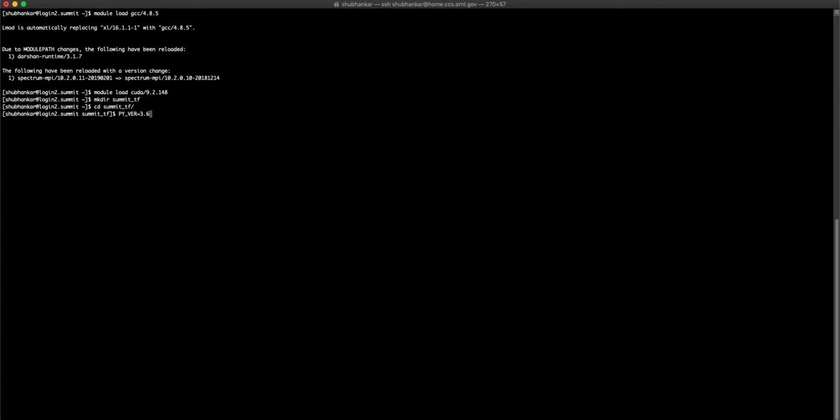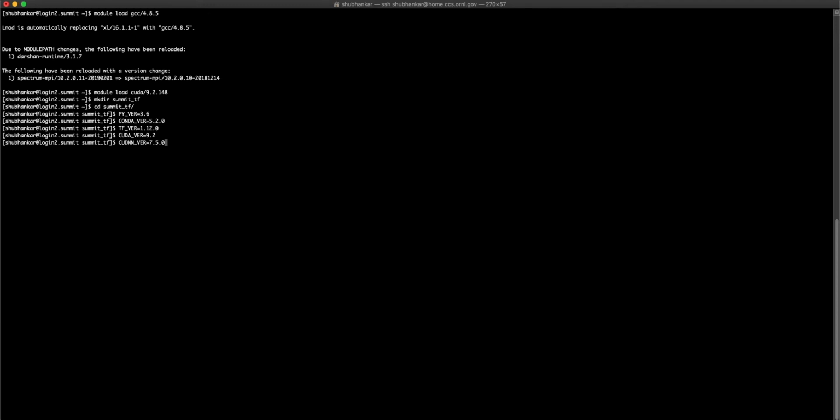Let's first set the Python version to 3.6, Conda version to 5.2.0, TensorFlow version to 1.12.0. Then let's set CUDA version to 9.2, cuDNN version to 7.5.0.